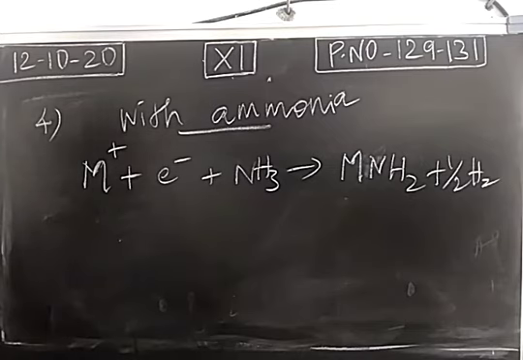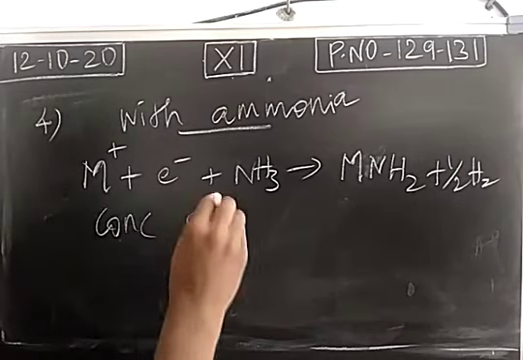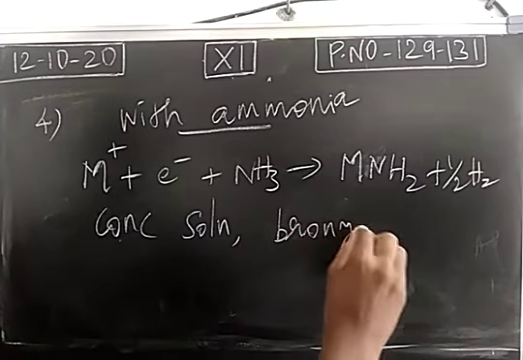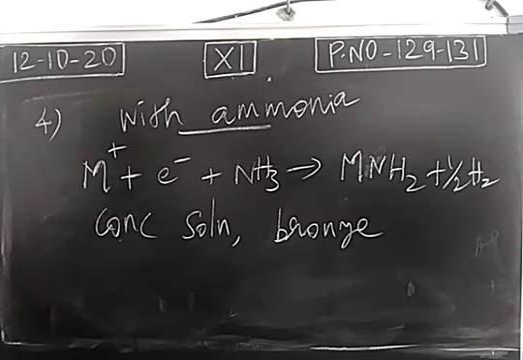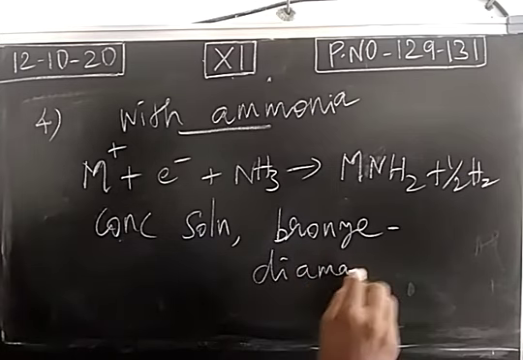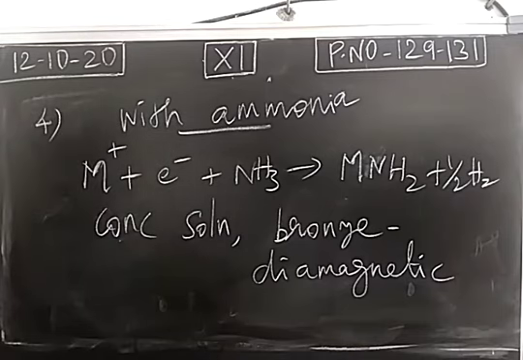And I already told you the ammoniated solution is blue in color and its nature is paramagnetic. But when you take a concentrated solution, the color will be changed into bronze. Okay. The color of the ammoniated solution will be changed into bronze and its nature will be diamagnetic. So the magnetic property is also changed from paramagnetic into diamagnetic. So with this, the fourth property is over. Next we move into the fifth chemical property.